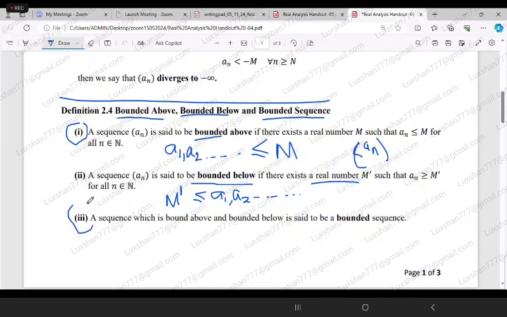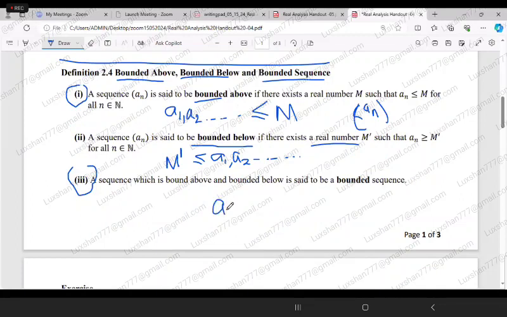Then the third definition: a sequence which is bounded above and bounded below is said to be a bounded sequence. That means if a sequence is bounded above and bounded below, then we say such a sequence is a bounded sequence. For example, A1, A2, and so on, separated by commas, is bounded above by a number capital M. Meantime, it is bounded below by capital M dash.